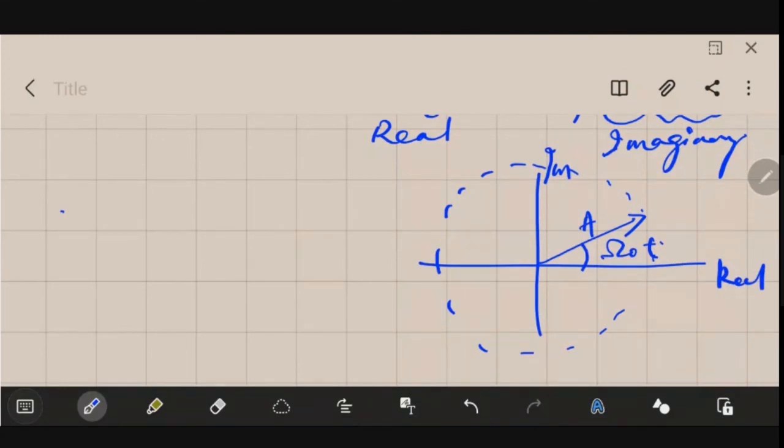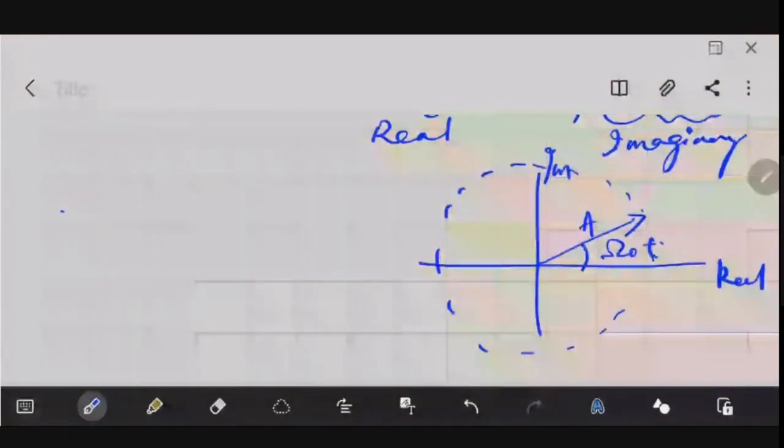The next thing that we will be discussing is the classification of systems.